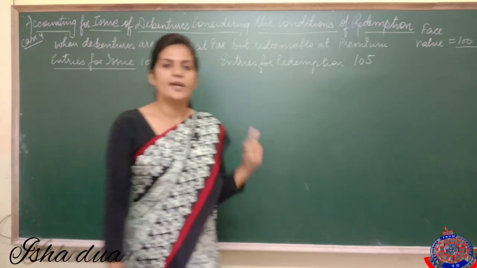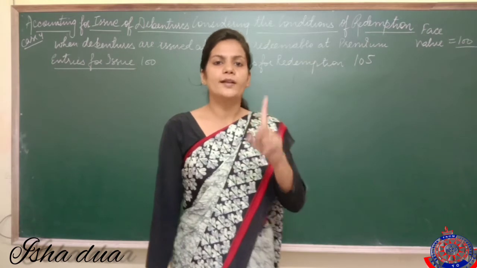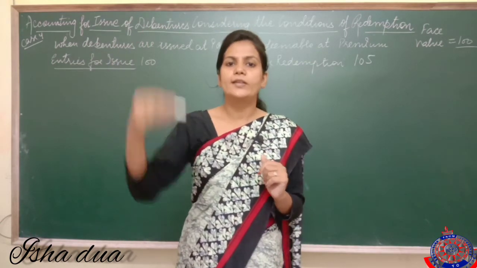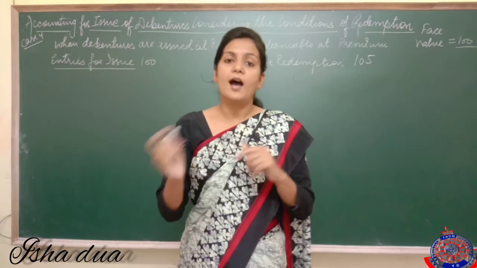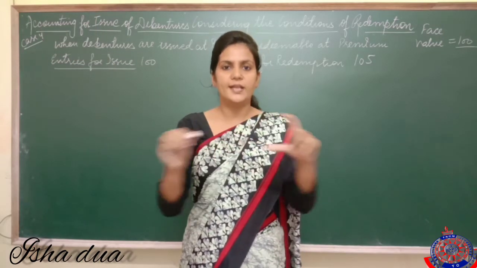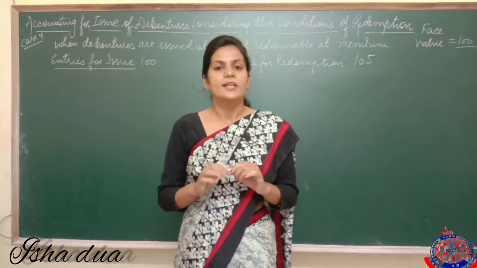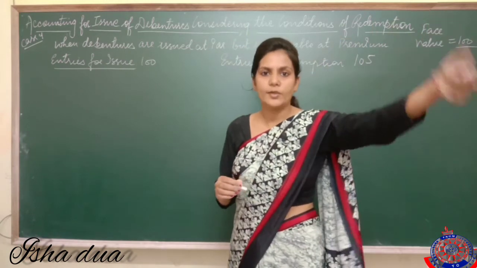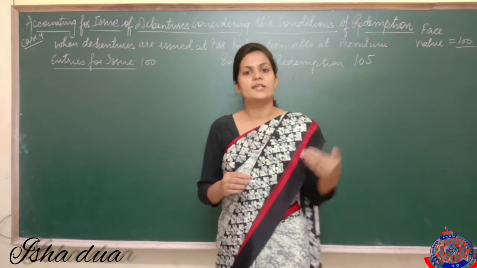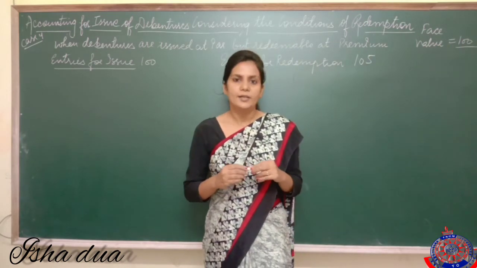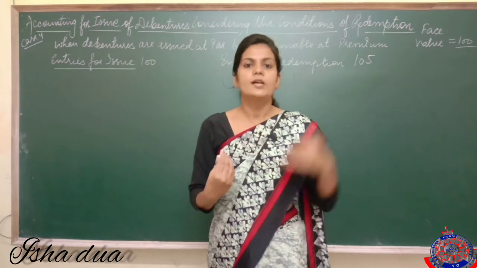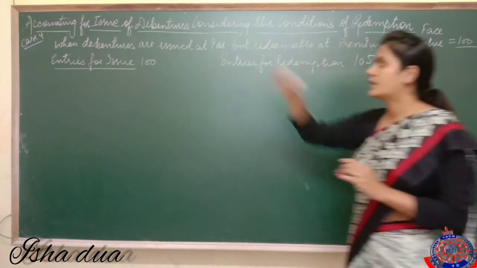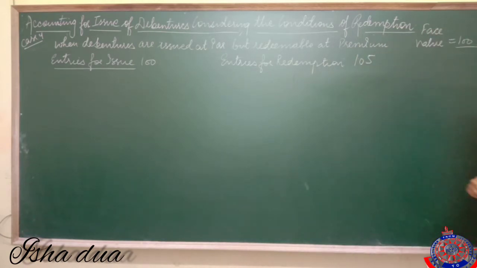Suppose my company has sold one debenture to Ram. So how much money did we take from Ram? 100. And how many debentures did we give him? 1. But after 6 years, the lifetime of the debenture is 6 years. It means now after 6 years I have to give 105 to him, and only then I can take that debenture back from Ram. It means we have taken 100 from Ram, but we have to give 105 to him. So it means now debentures are issued at 100 but redeemable at premium.